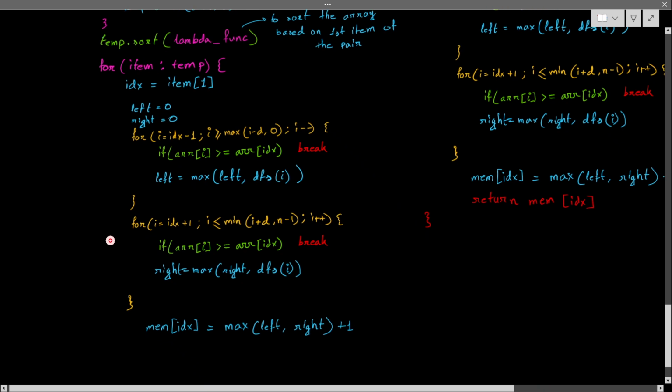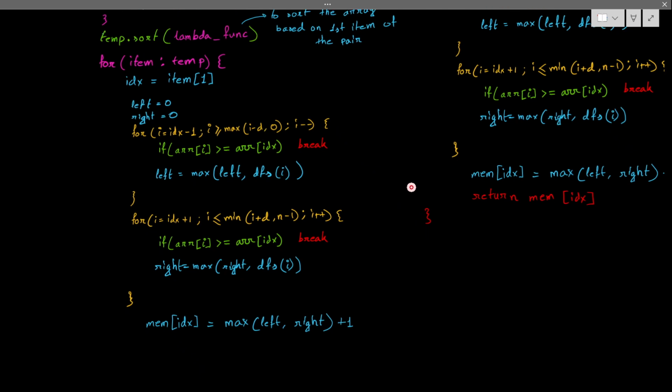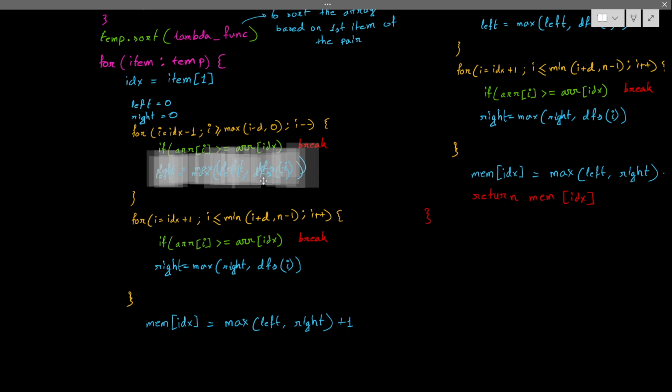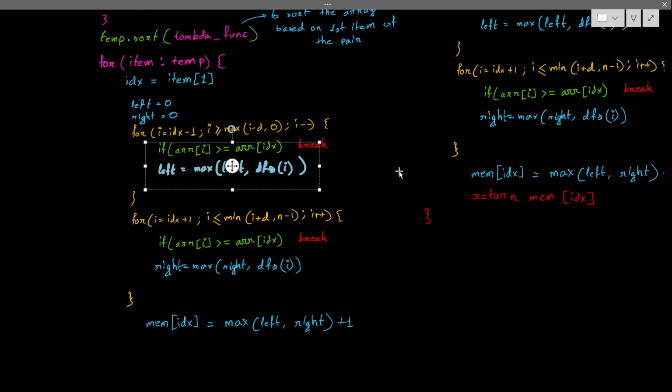Left will be 0, right will be 0 as earlier, and I calculate left and right the same way. Let me reduce some space, otherwise it will not fit here.